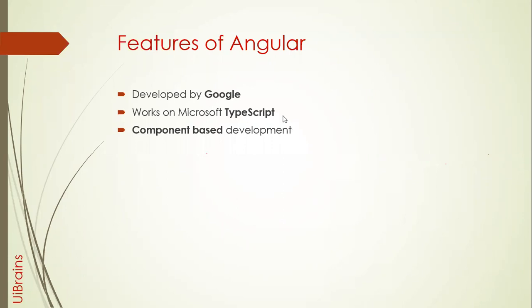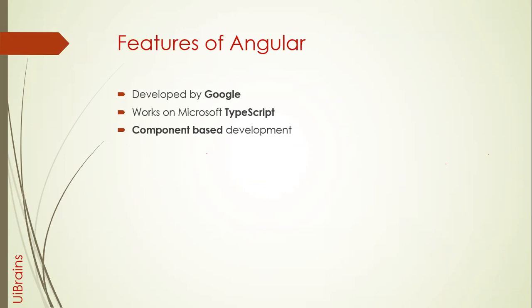It is component based development. The main goal of Angular is being component based. What does component based mean? For example, if you want to develop a website's home page, generally you write one HTML file. In that, you write the navbar code, the sidebar code, the header code, the footer code, the main content, every part of the home page, everything inside one HTML. Generally, that's how you develop, right?